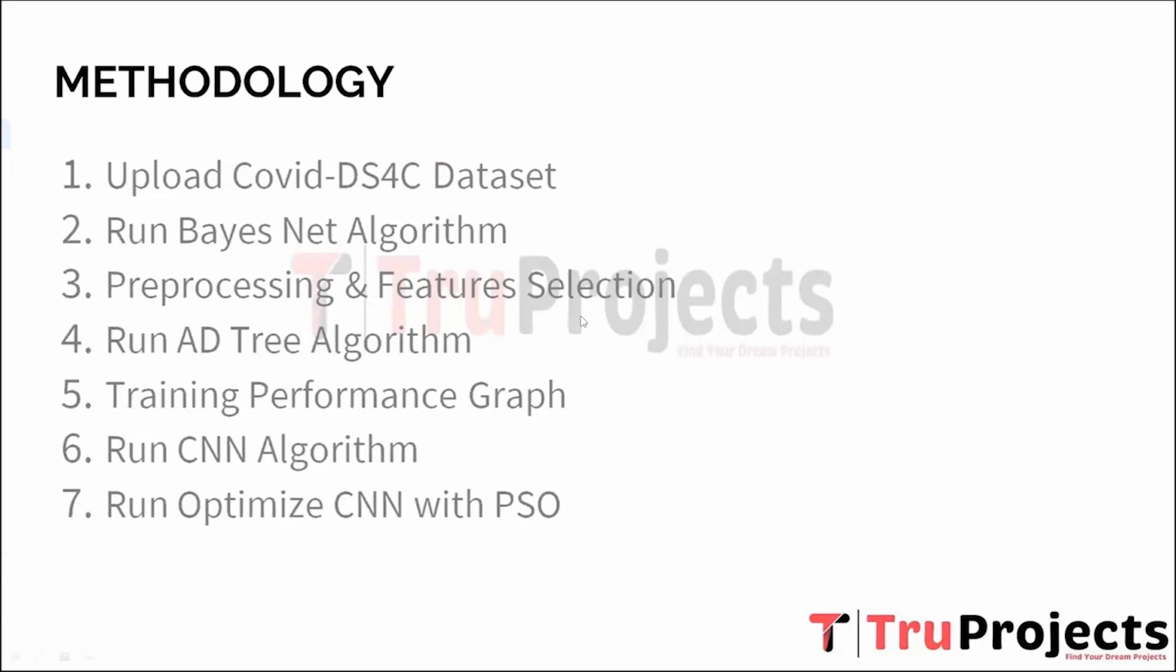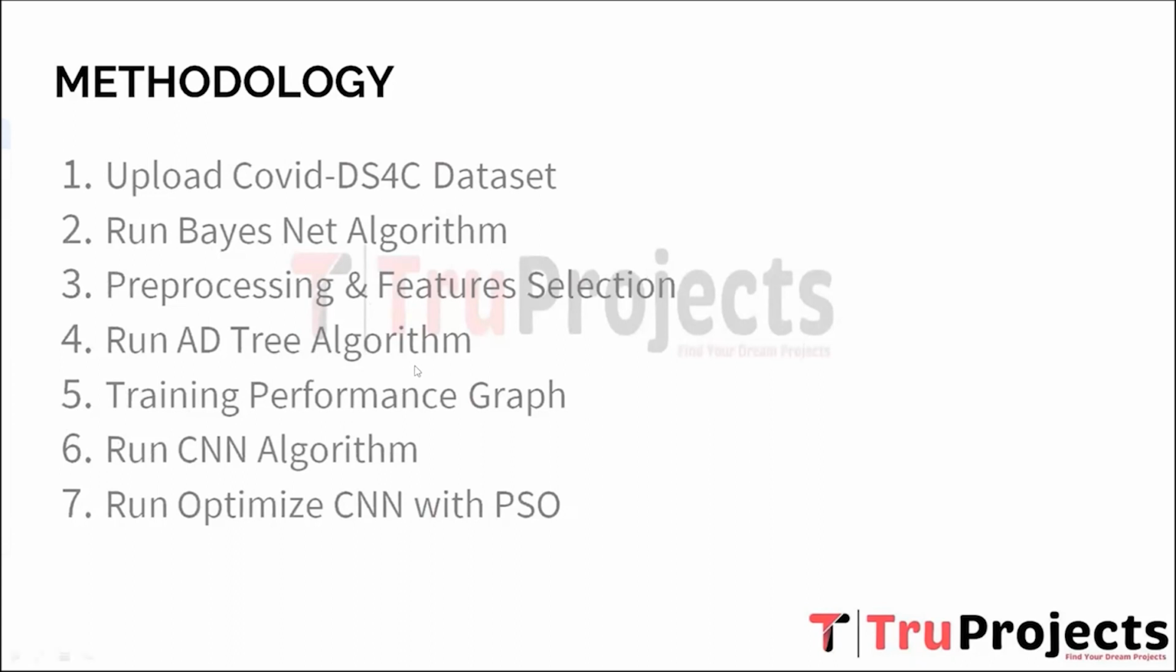Third, pre-processing and feature selection. Before applying any algorithm, data pre-processing is crucial. This involves cleaning the dataset, handling missing values, and preparing the data for analysis. Additionally, feature selection is performed to identify the most relevant variables that contribute to the prediction of COVID-19 outcomes. This step helps improve the efficiency of the subsequent algorithms by focusing on the most informative variables.